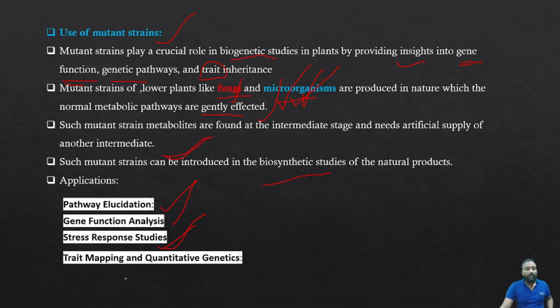And also trait mapping and quantitative genetics. We can assess all the genetics, all the factors, quantitatively. We can count the genes and quantitatively assess the genetics in the plant. Clear? This is about the use of mutant strains.